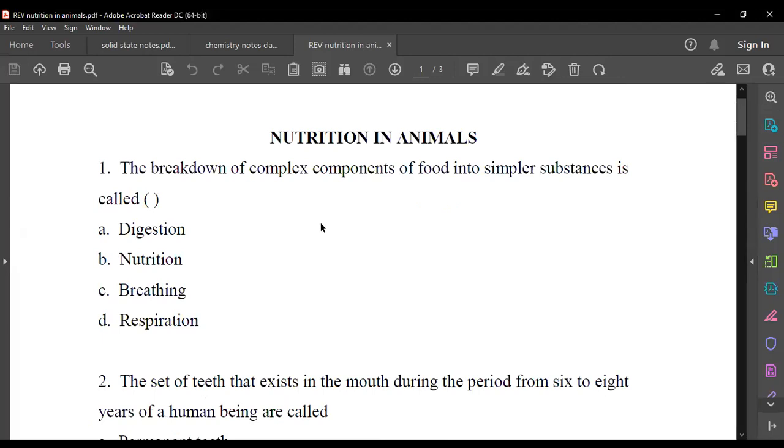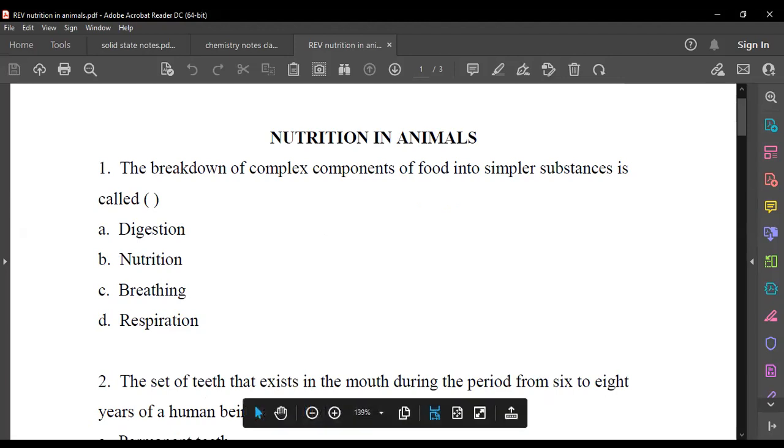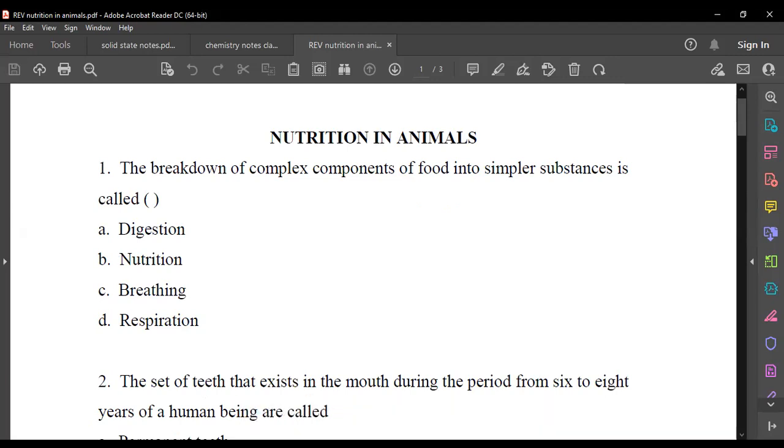So today we are going to do the quiz. Not the quiz, we'll finish the remaining nutrition chapter first. Then, if any time is left, we'll go for the quiz. Okay. So first we'll discuss the question paper. Then we'll go for the topic.